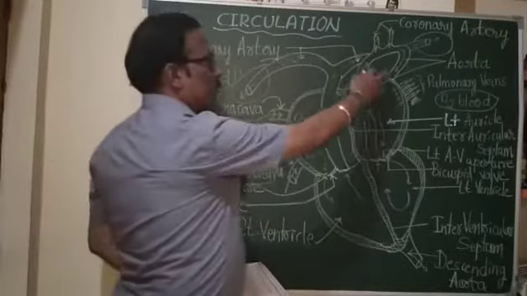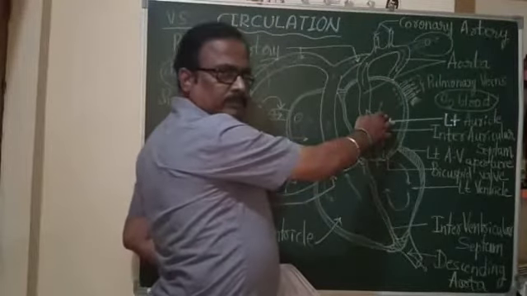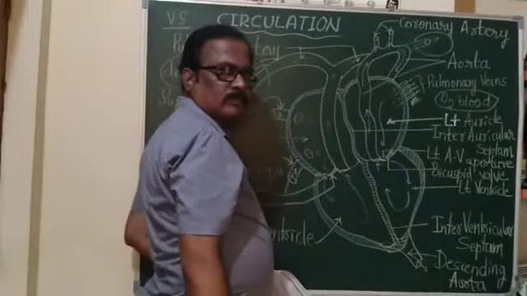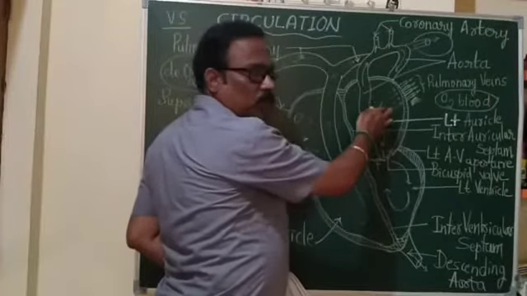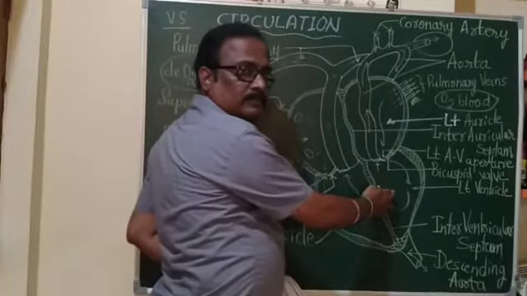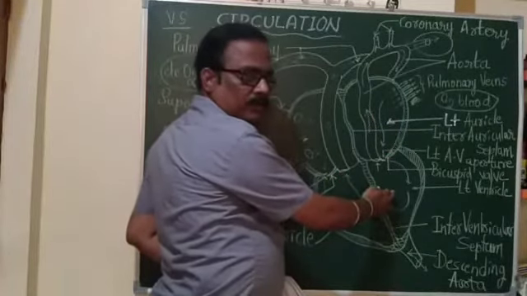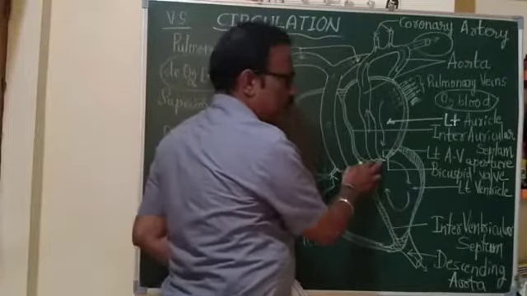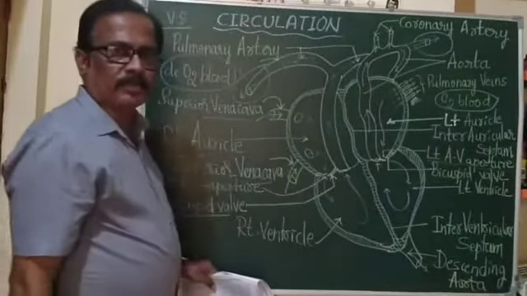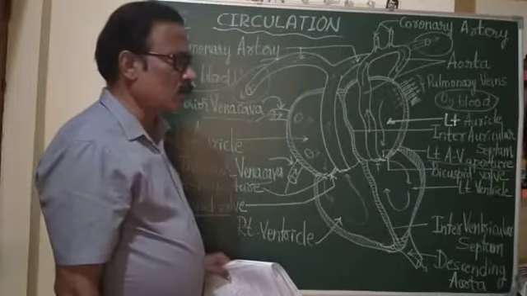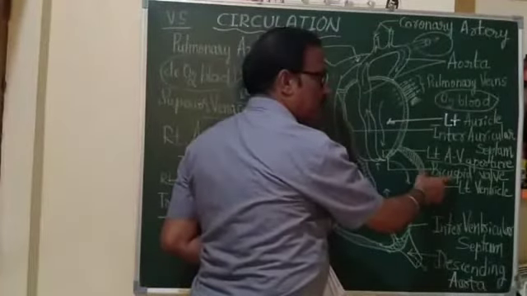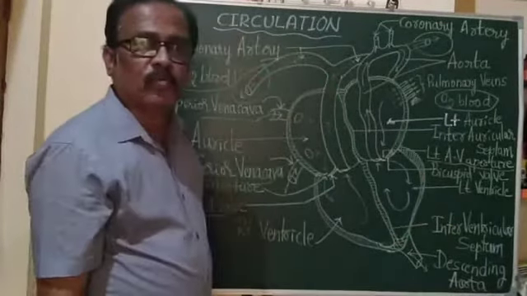And that oxygenated blood is carried to the left auricle through 4 pulmonary veins, 2 from each lung. So now the pure blood is in left auricle, and this left auricle opens into left ventricle by means of an aperture that is called left auriculoventricular aperture, and that aperture is guarded by a valve, and that valve is called bicuspid valve.